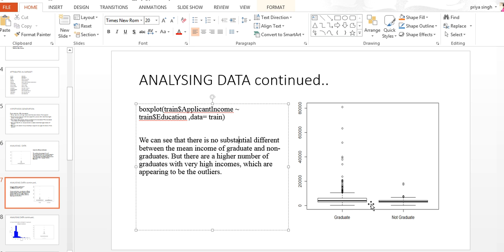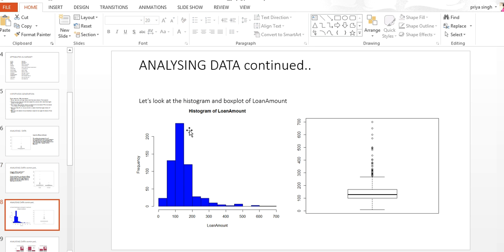Using the applicant income, we can see that there is not much difference between the income of graduates and non-graduates, but there are some graduates with very high income, which can be treated as outliers. Now we can analyze the loan amount. There are some amounts which are outliers. There are not too many outliers, but in the loan amount we can see that there are some.